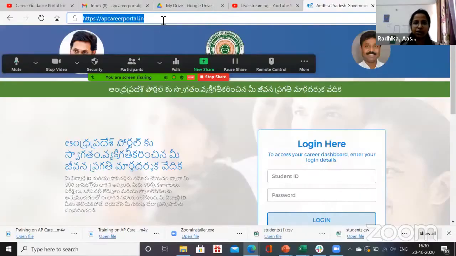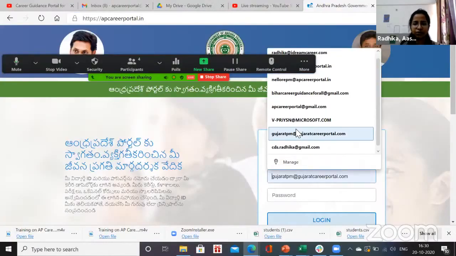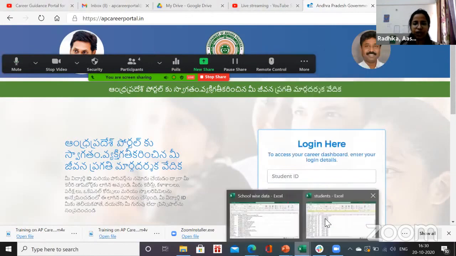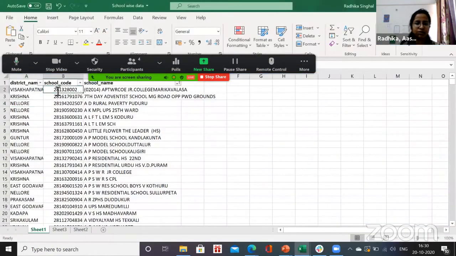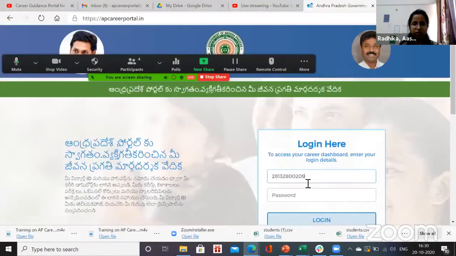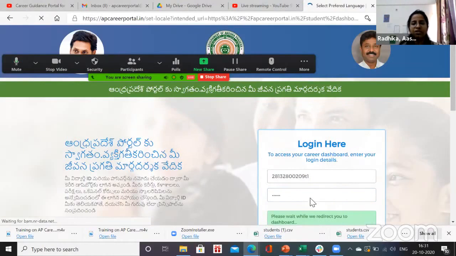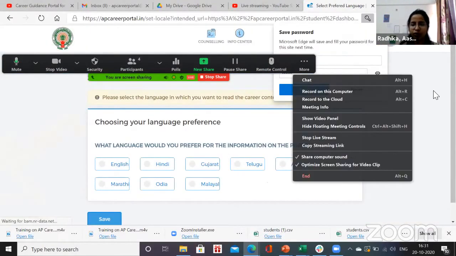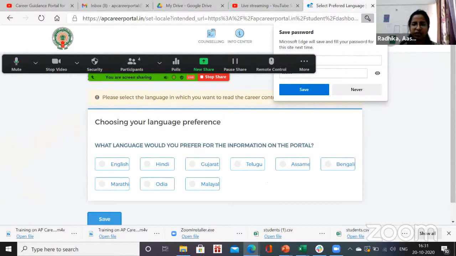So you go to apcareerportal.in, and these are the UDISE codes of the schools. You just take one UDISE code and add T1 to it, UDISE code and T1. The password is 123456, and then you log in. Please do not log in using the same code that I am using. This is just for an example.